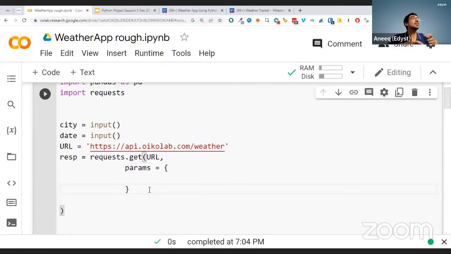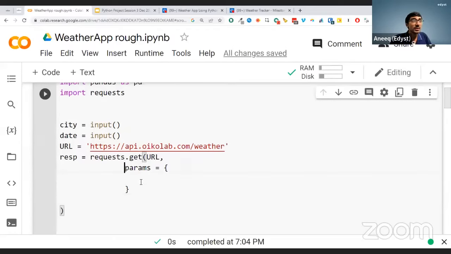Python does not have a JSON. I'm going to repeat again. You'll say, sir, you are lying to us so far, you are using JSON. No, Python does not have JSON. Python has something called a dictionary. The dictionary is very, very similar to JSON. It is a key value pair, and Python stores this as a dictionary.